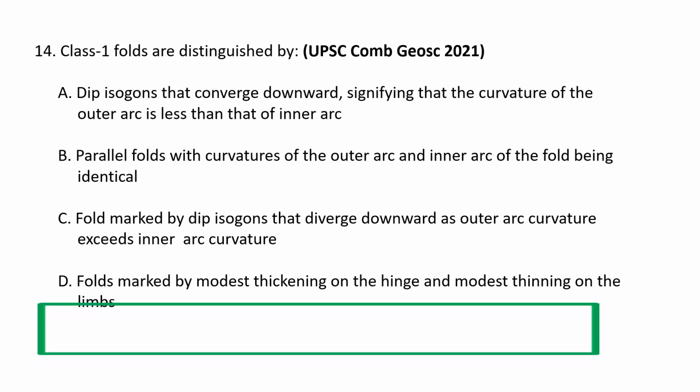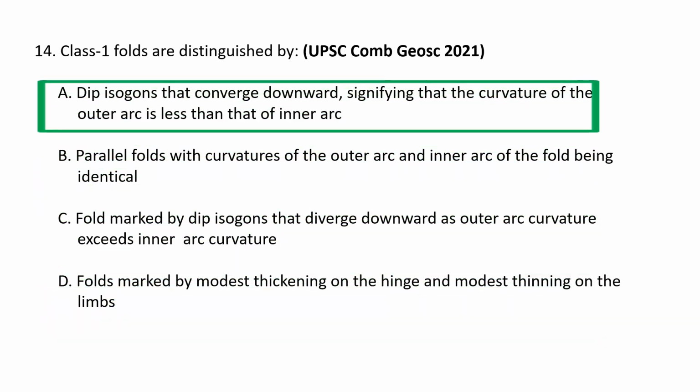So class 1 folds are distinguished by A. Dip isogons that converge downward, signifying that the curvature of the outer arc is less than that of the inner arc. Class 1 folds have isogons that are convergent towards the core of the fold, that means towards the curvature of the inner arc, which is greater than the outer arc.